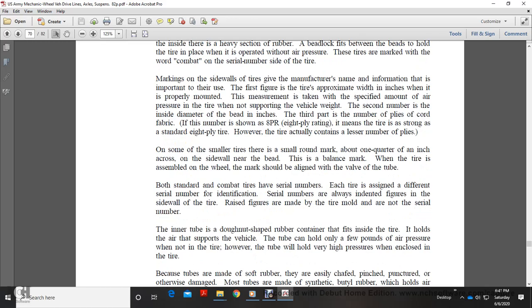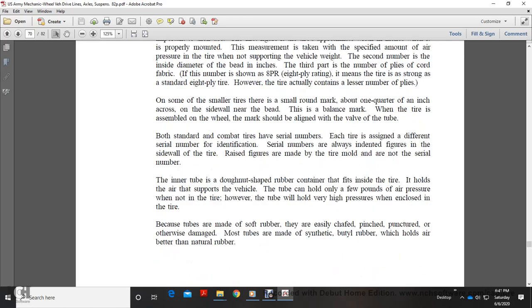Markings on the sidewalls of the tires give the manufacturer information and important usage data. The first figure is the tire width in inches for a properly mounted tire, measured with a specified amount of air pressure when the tire is not supporting the vehicle weight. The second number is the inside diameter of the bead in inches. The third part is the number of plies of cord fabric. The number is shown with the PR, such as an 8-ply rating. That means the tire is as strong as a standard 8-ply tire. However, the tire actually contains a smaller number of plies.